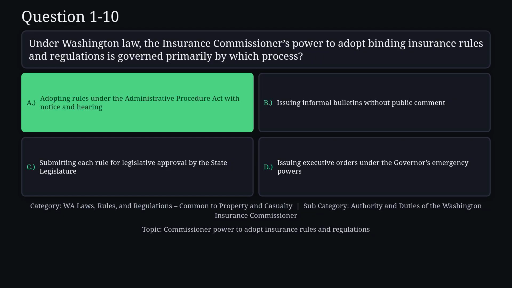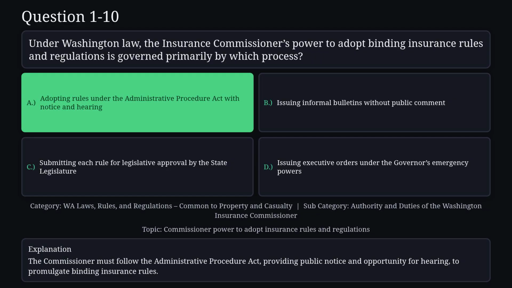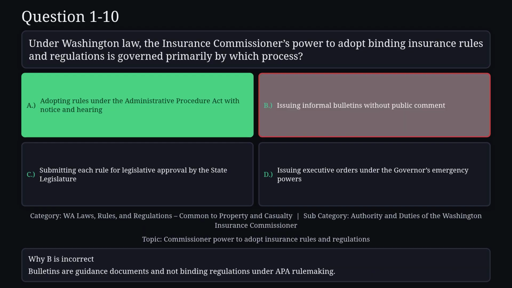The correct answer is A. The commissioner must follow the Administrative Procedure Act, providing public notice and opportunity for hearing to promulgate binding insurance rules. Reason B is not correct. Bulletins are guidance documents and not binding regulations under APA rulemaking.